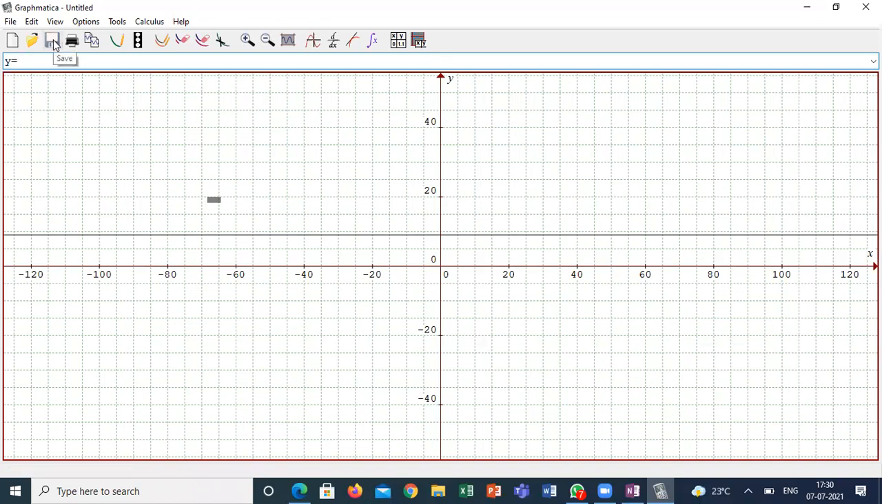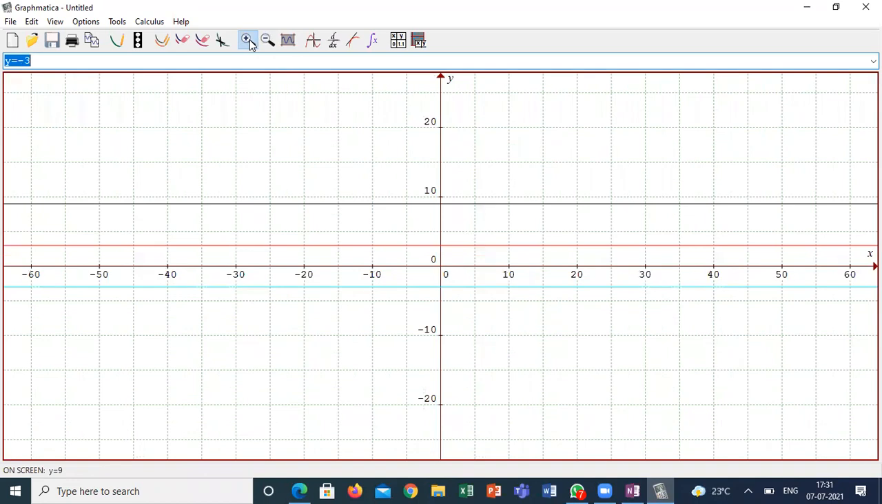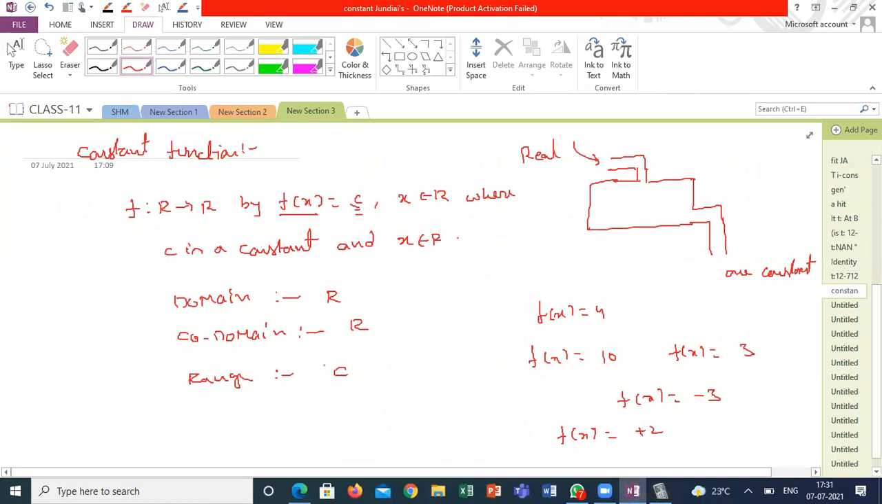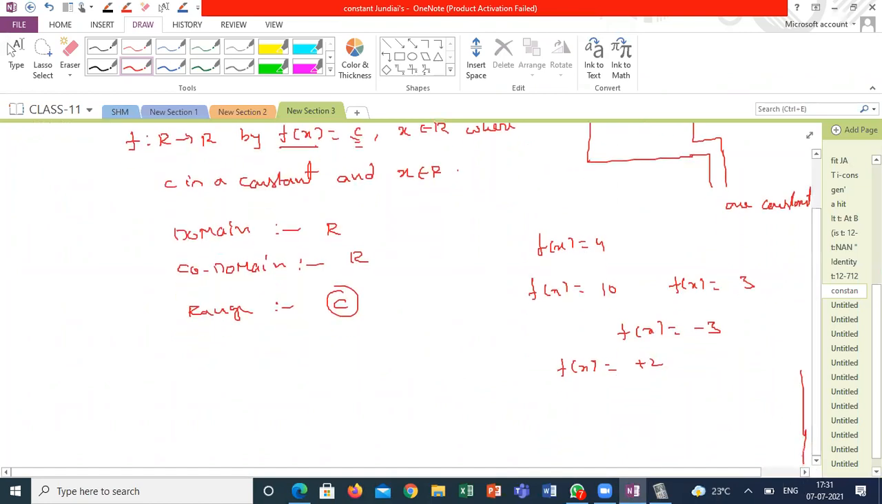Suppose I am taking y is equal to -3, see here, this is the -3 graph. Sorry guys, I am taking -3. So this is y is equal to -3. So it depends upon what constant they are giving, that is the range. And if you observe closely, all the elements of the domain have one and only one image. Am I right?